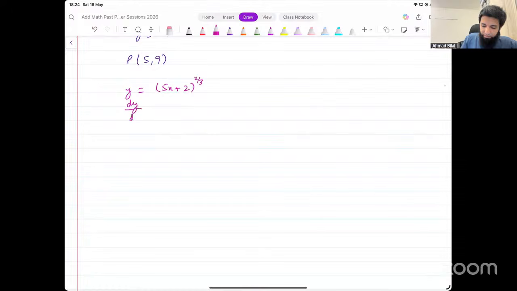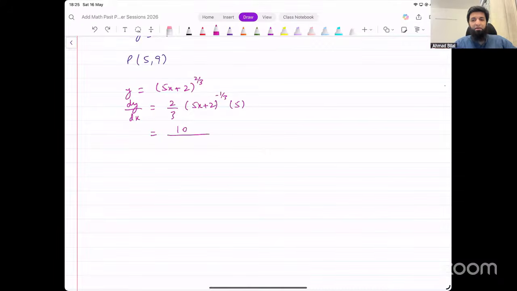dy over dx. Multiply by the power, subtract 1 from the power. That becomes negative 1 over 3, right? 2 over 3 minus 1, that's negative 1 over 3. Multiply by the derivative of the base, derivative of 5x plus 2, that is 5. That's dy over dx. Now, let's simplify this. 2 into 5, that is 10. And in the denominator, let's make this power positive. Since we don't have a calculator available, we want to simplify calculations. Let's make the power positive. In the denominator now, I have 3 into 5x plus 2, whole raised to power 1 over 3.